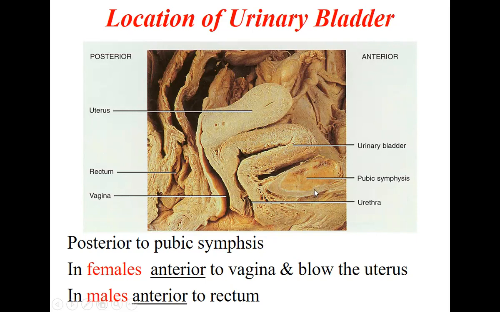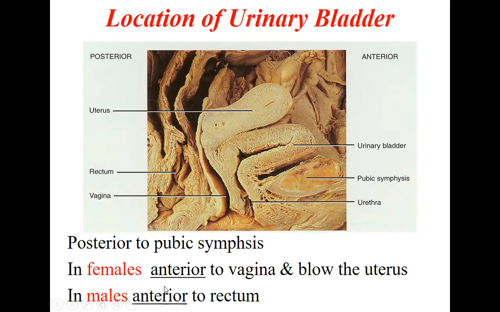What is the pubic symphysis? The bone in front of the pelvis is called the pubic symphysis. Just behind that is the urinary bladder. But in case of male, there will be directly the rectum behind. In case of the female, we have an additional organ, that is the uterus and the vagina. So in case of female, the anterior wall of the vagina and below is the uterus. Posteriorly, it will be having the uterus and the vagina.